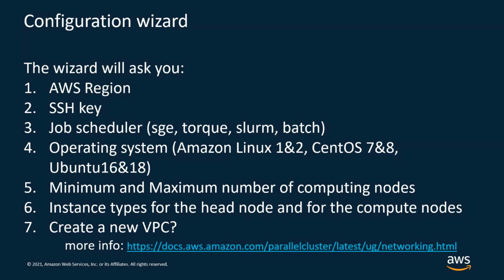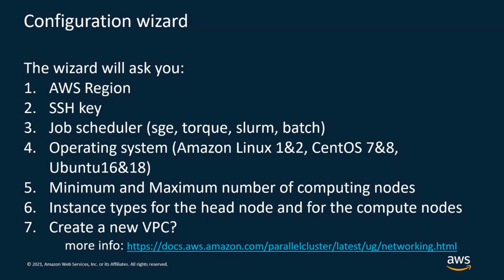Then you have to specify the instance type for the head node and for the compute nodes. And then finally, the wizard will ask you if you want to create a new VPC or if you will reuse an existing VPC. So if you want to reuse one that you already have, you have to specify the VPC ID. Otherwise, it will ask you what type of network configuration you want.